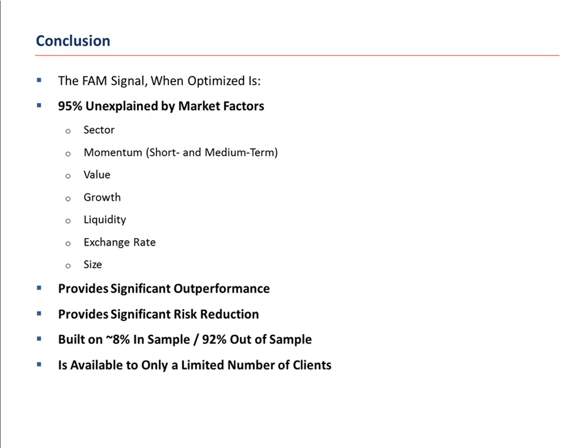So FAM provides significant outperformance, 4 to 9 times the benchmark return over 7 years. Significant risk reduction, as much as a 60% reduction in risk while outperforming the benchmark 4x. And most importantly, by far, the forensic alpha model is built on 8% in sample and 92% out of sample. 2009, 2010, 2011, 2012, and 2013 are 100% out of sample results, and they continue to show exactly what the back tests have shown.